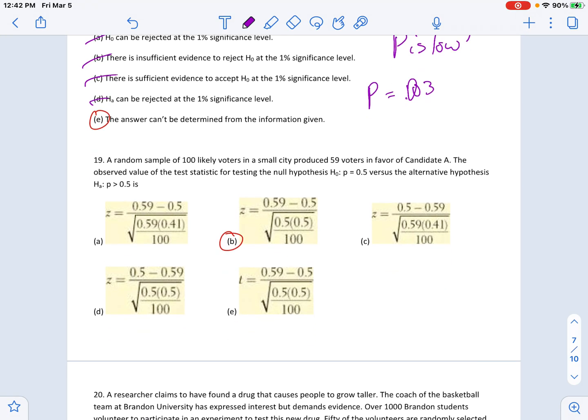19 is very similar to the one we did before. You have a p-hat minus the p-null, and these are your p-nulls, 1 minus p-nulls, and sample size, okay? All the other ones are wrong for very similar reasons to the other problem.